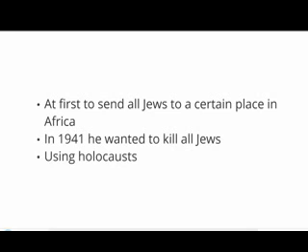In the concentration camps they were put in, they had to work so hard that a big number of Jews also died because of overwork and of diseases that they got in those camps.